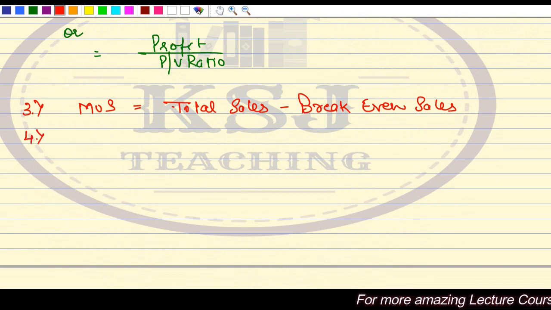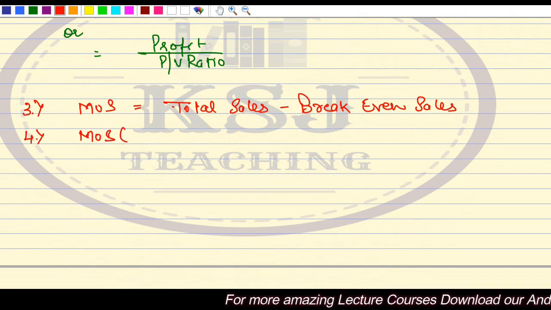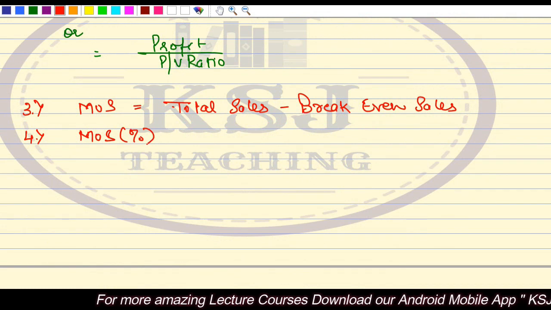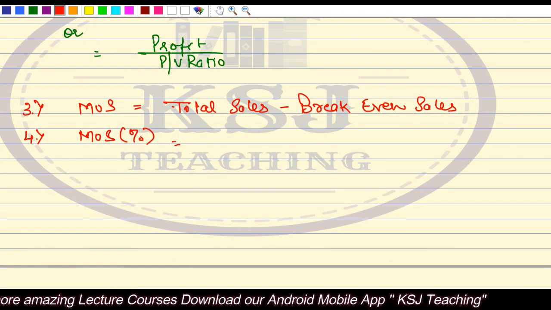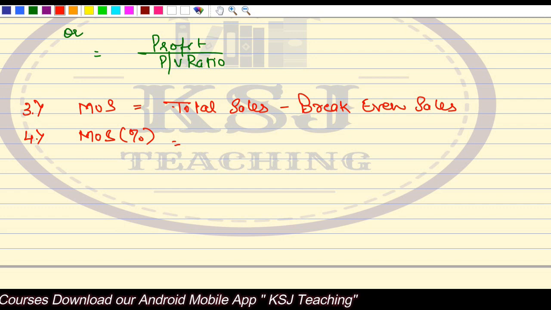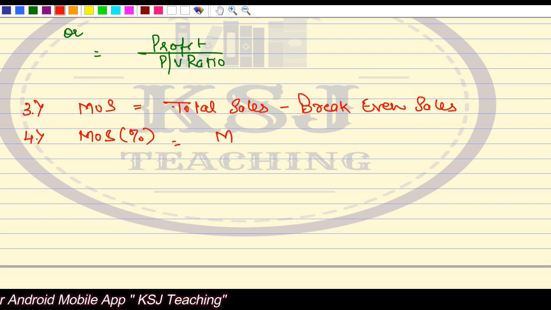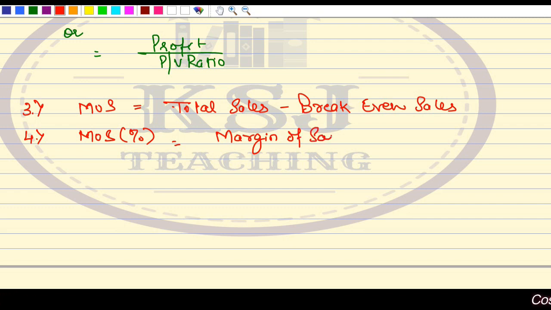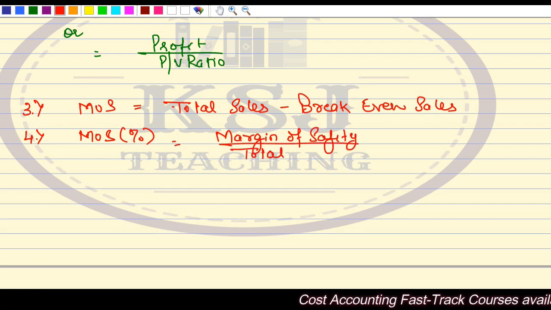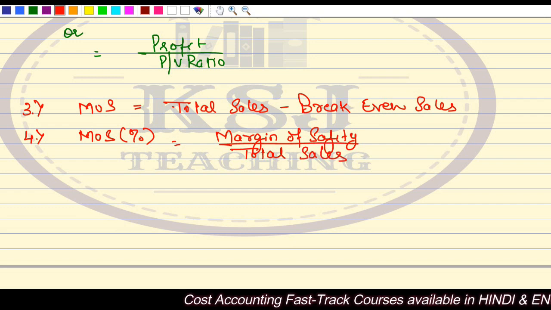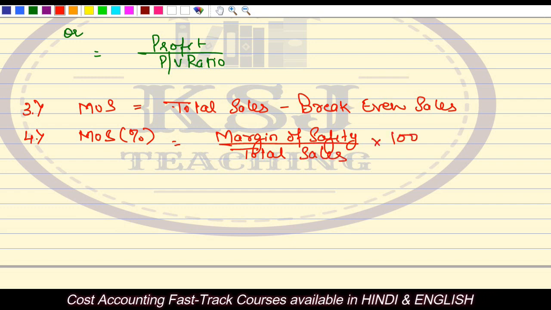Then next is margin of safety in percentage. We can calculate it as margin of safety divided by total sales multiplied by 100, right?